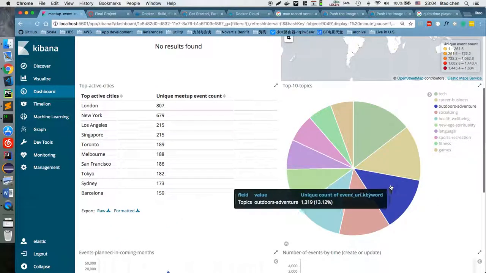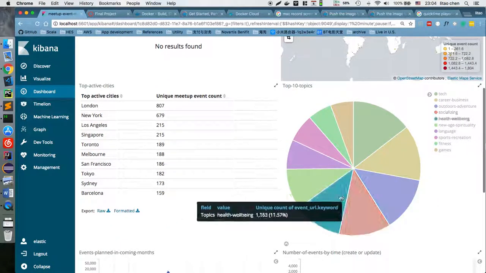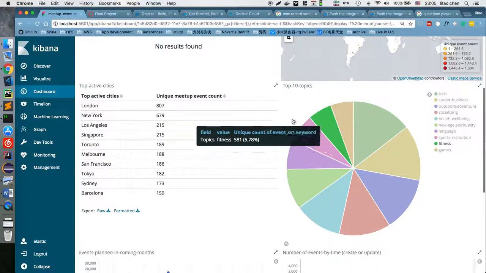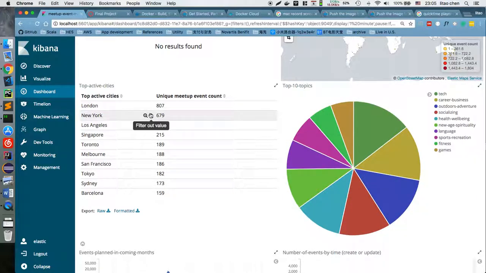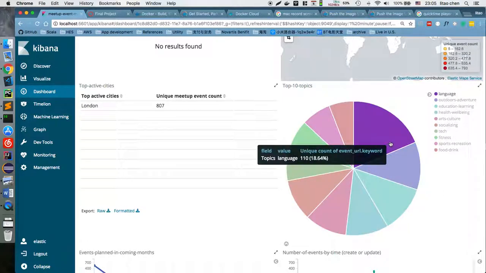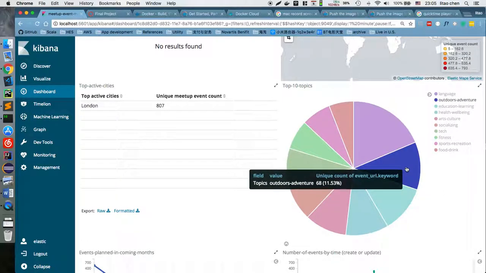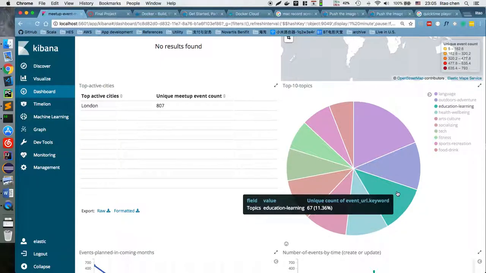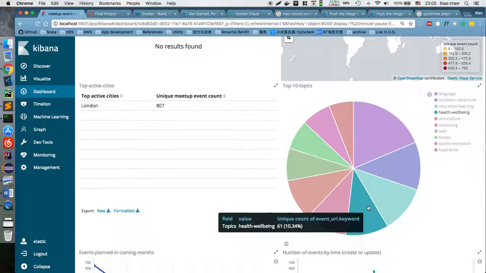This is a global view, and it's kind of diverse. You can also go into one city to see the profile. Let's say if we go to London, the most popular topics are language, outdoor adventure, education learning, and health well-being.